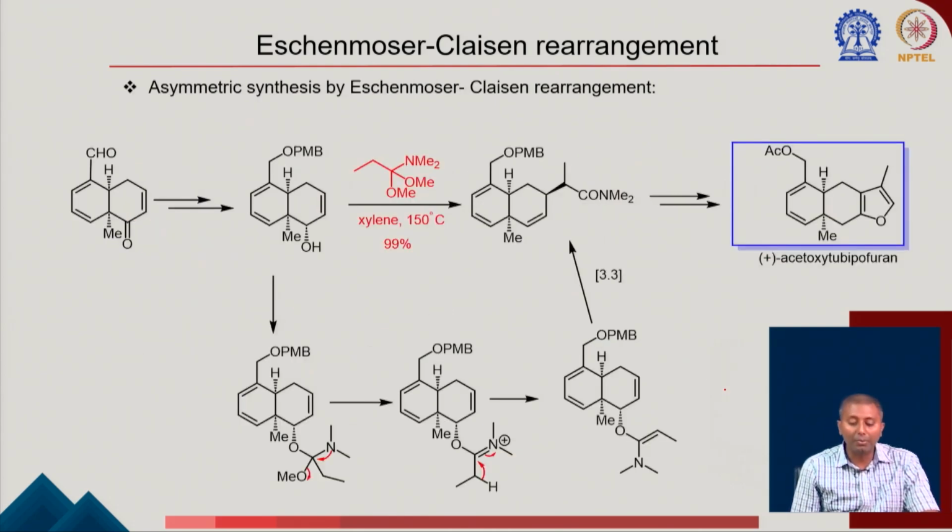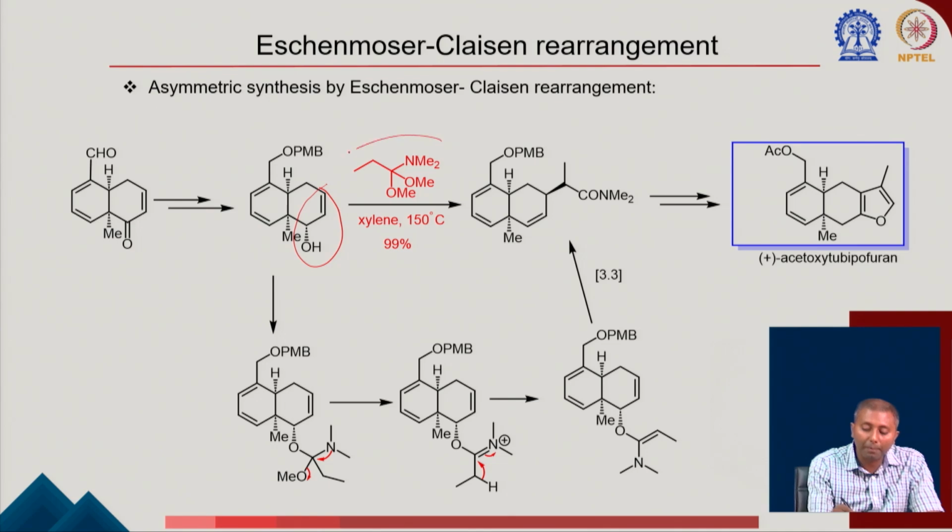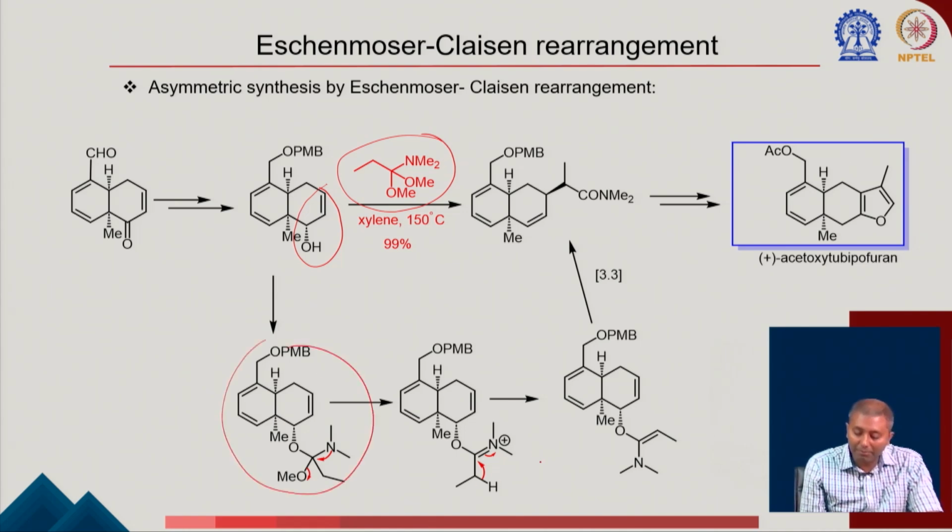Now I am going to show you an example. There is an allylic alcohol in this particular compound. In the presence of this compound, it forms the corresponding intermediate. After deprotonation it generates this compound, which is ready for the 3,3 sigmatropic rearrangement.